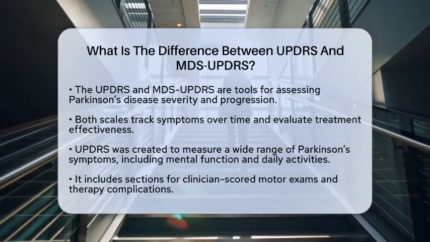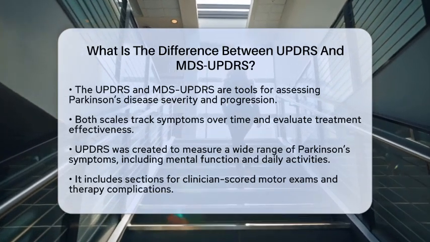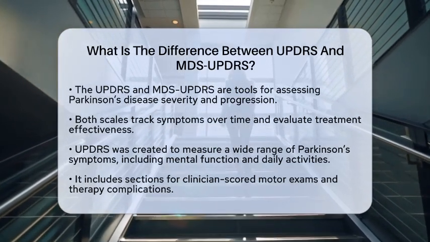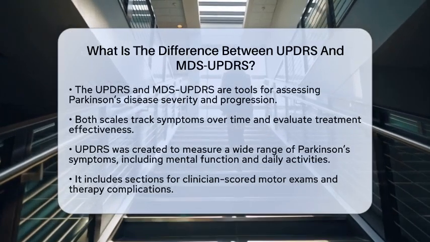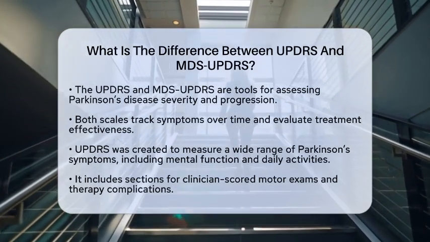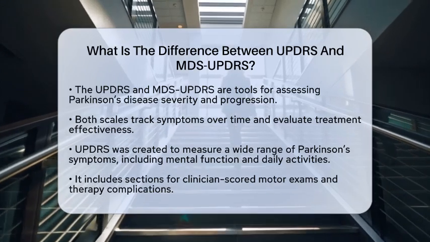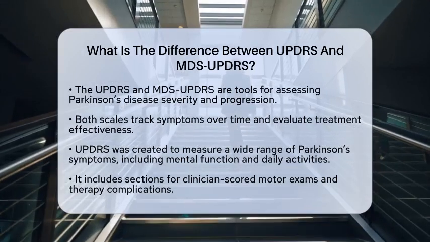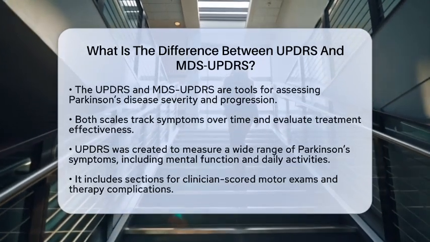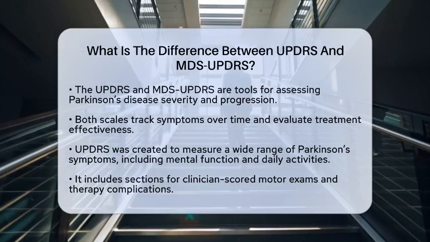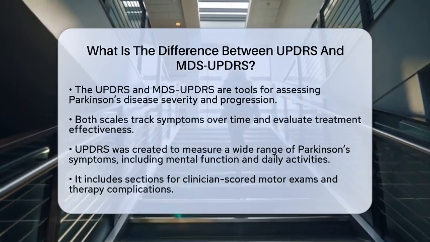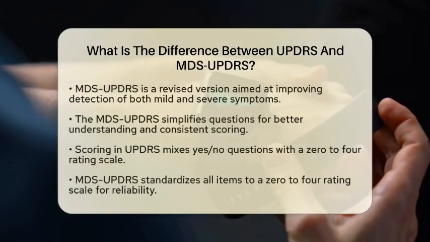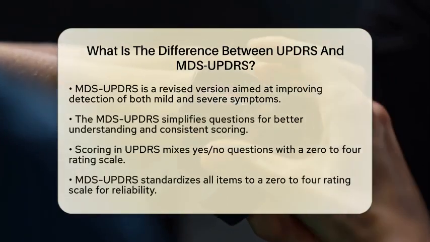The original Unified Parkinson's Disease Rating Scale, often referred to as UPDRS, was created to provide a comprehensive measurement of Parkinson's symptoms. It includes various parts, such as assessing mental function, mood, and behavior. It also covers self-evaluation of daily activities like walking, dressing, and eating. Additionally, there is a clinician-scored motor examination and evaluation of therapy complications. The scale also includes sections for staging the disease and rating daily living activities.